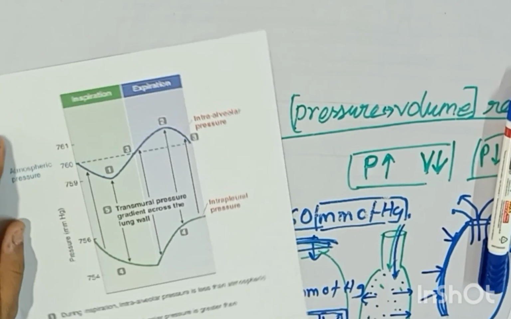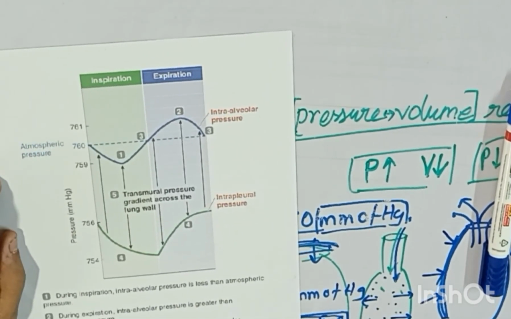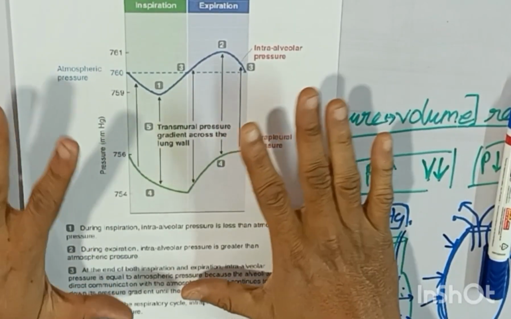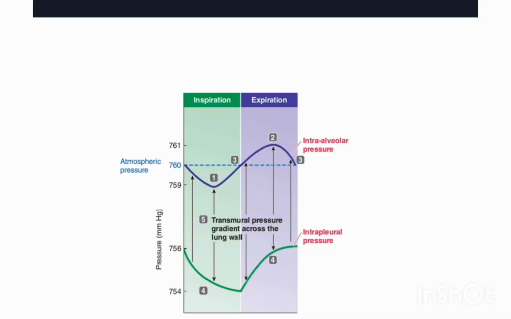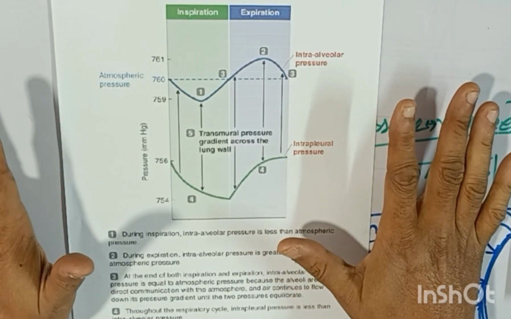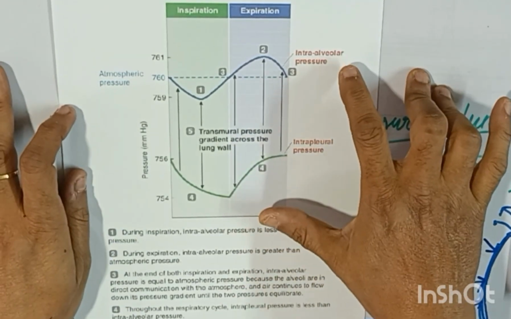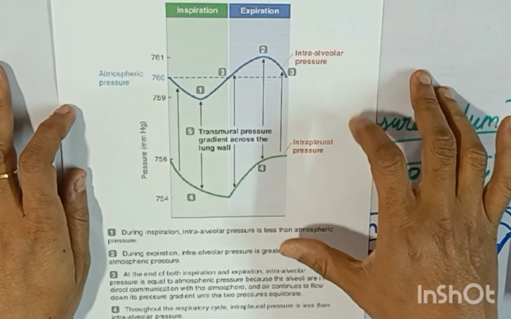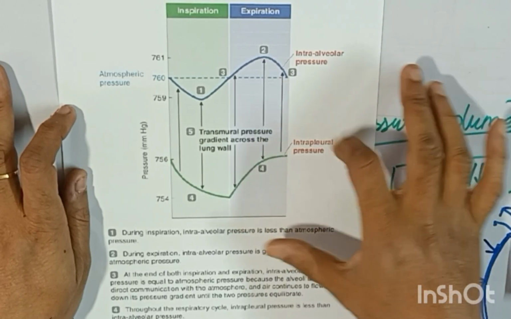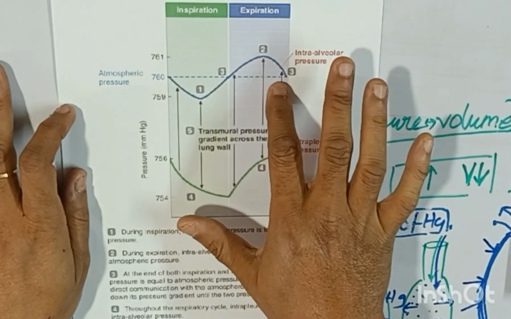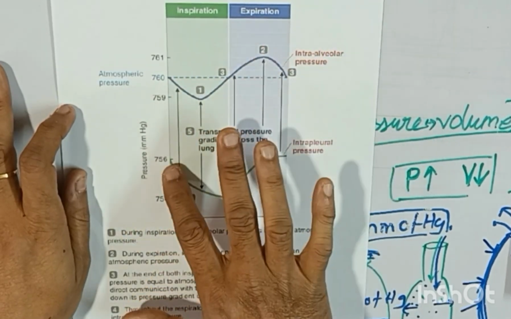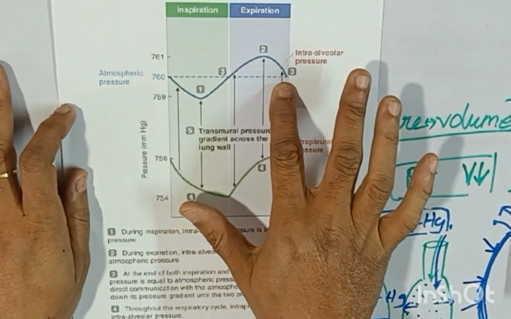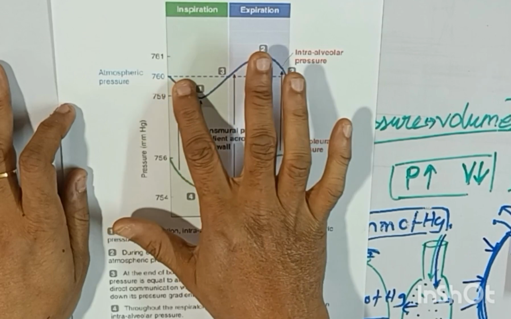Now I'll go into this. This is a little bit of a conceptual thing, and here two pressures are drawn: the intraalveolar pressure and the intrapleural pressure. This is a zero pressure line. The dotted line is the zero pressure line, so it is the atmospheric pressure line.